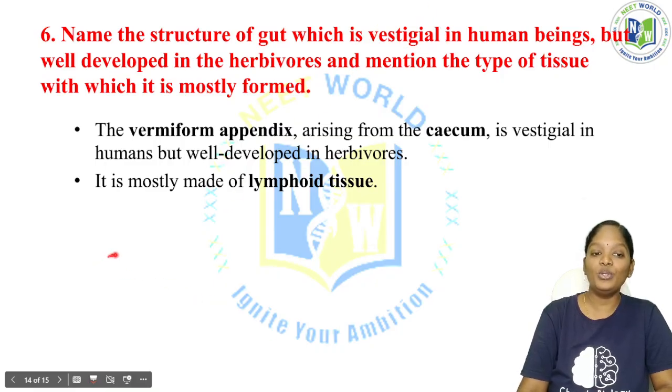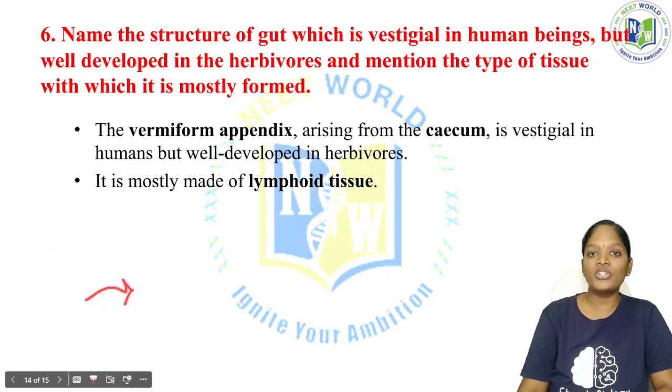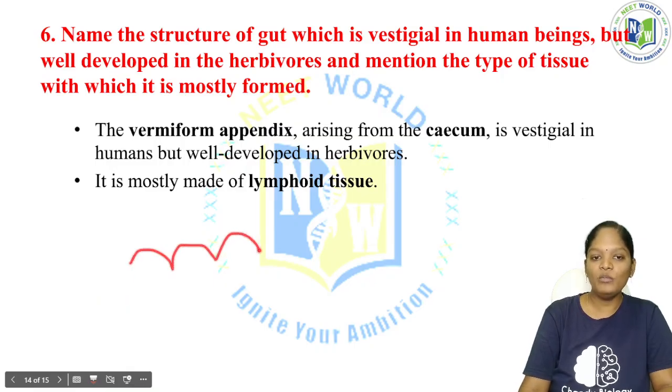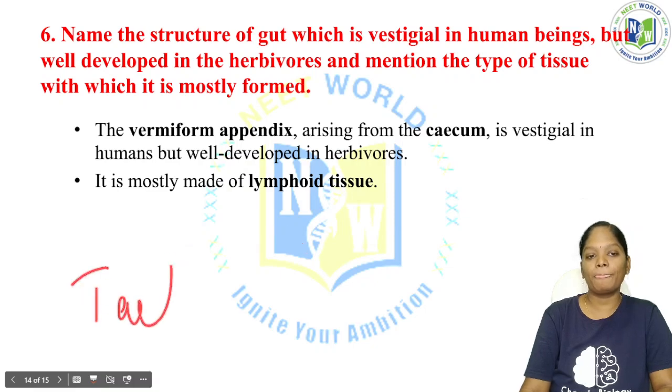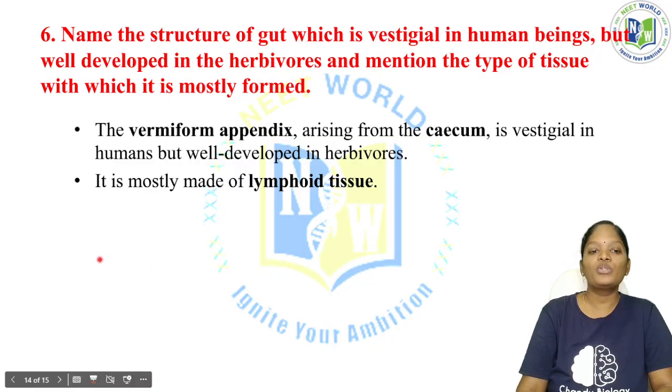You should know that vestigial means that earlier the ancestor had that particular organ, and that structure had importance in the ancestor. And as time goes on, say for example, the tail of human beings. The embryo of human beings has a tail. The fetus has a tail, but do we have a tail now? No. But our ancestor is considered to be an ape, a primate, so they had a tail.